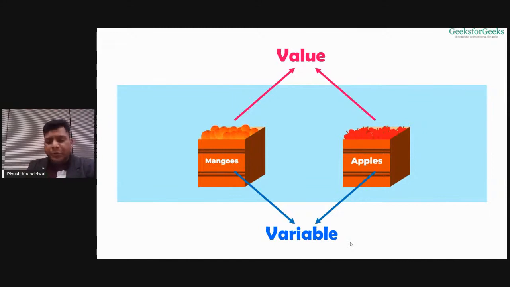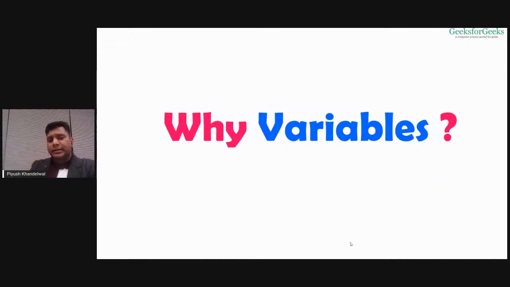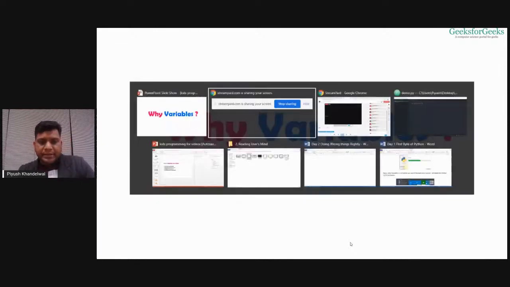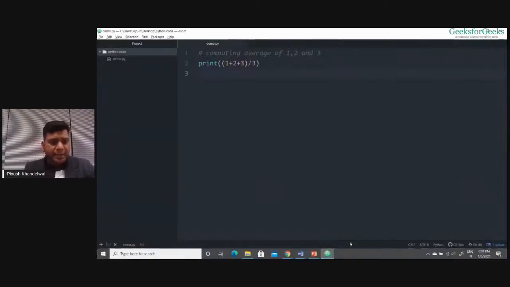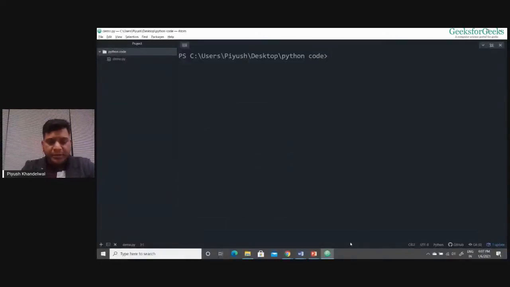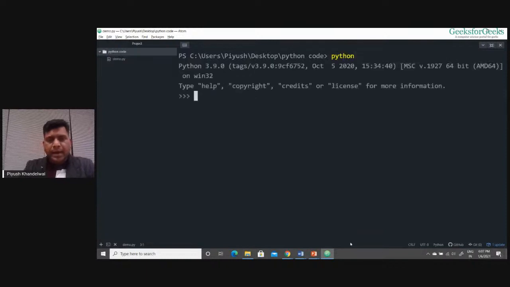I'll explain with the help of an example, but the first thing to consider is why we need variables in programming. What is the importance of variables, right? So let me show you. Let us get to the shell, the Python shell. I launch the Python shell here, and I'll type something like this. Suppose I write number of coins equals 200. So I write a statement which is number of coins equals 200.